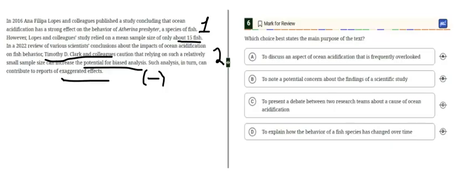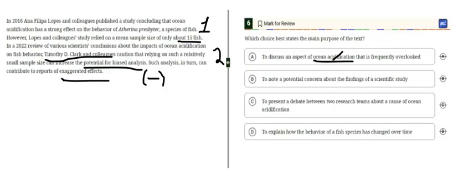Now with that in mind, let's look at the answer choices. Answer choice A says to discuss an aspect of ocean acidification that is frequently overlooked. We are not talking about the ocean acidification at all.